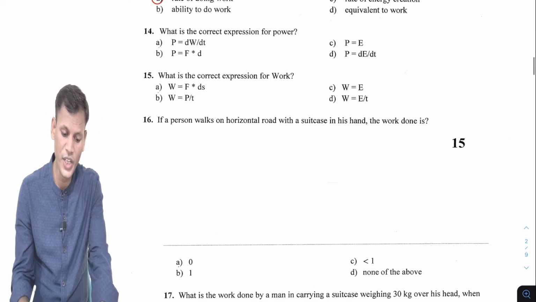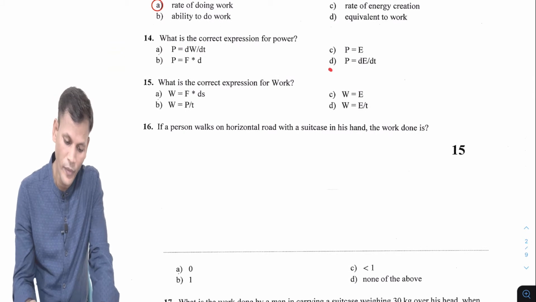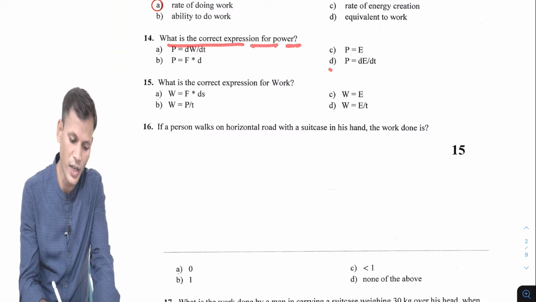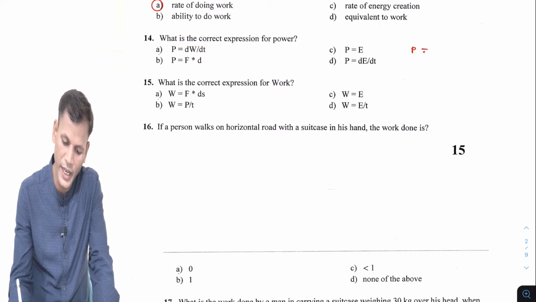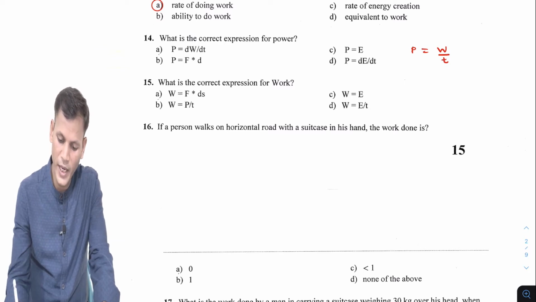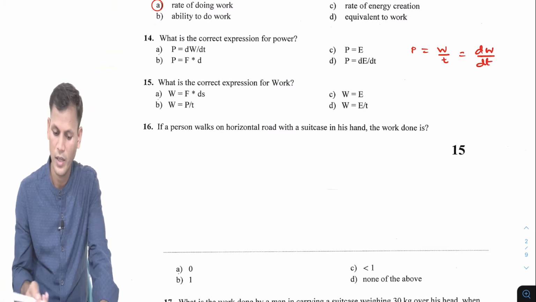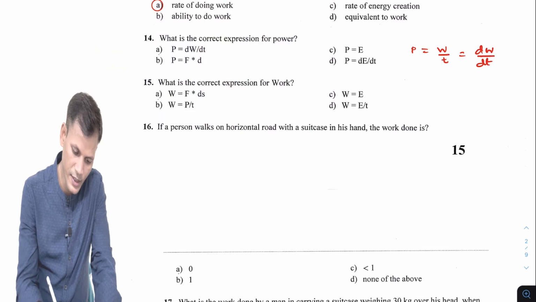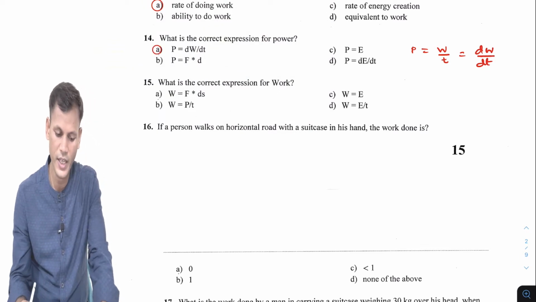Next is question number 14. What is the correct expression for the power? Of course we know power is work done per unit time. So dW by dt, a small change in work upon a small change in time. That is the simple way. So we can write it as option D, dW by dt. That is the power.